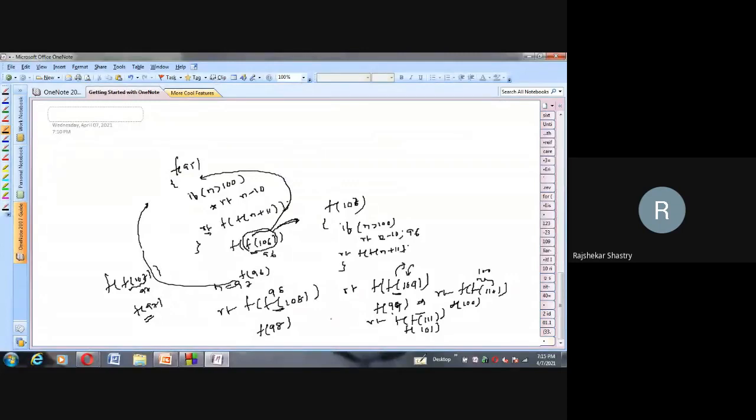Which is how much? 91. 91 is finally returned to main. In main, we stored the result in R and we are printing it. That's why the result is shown as 91.